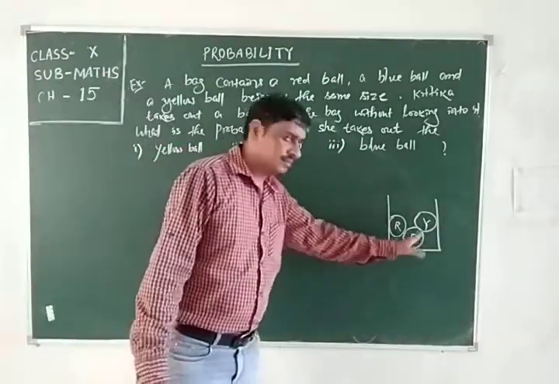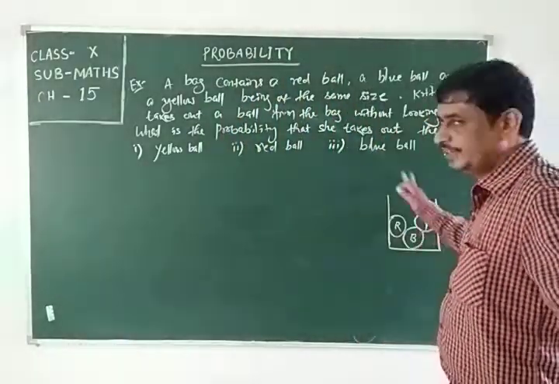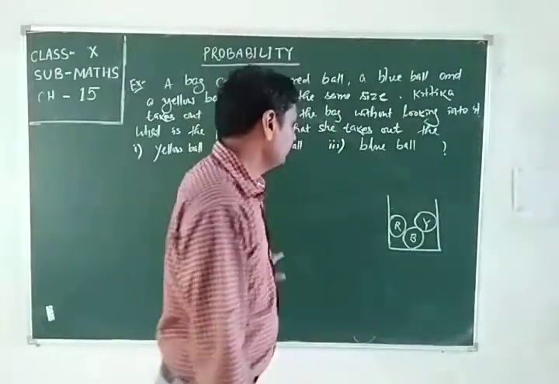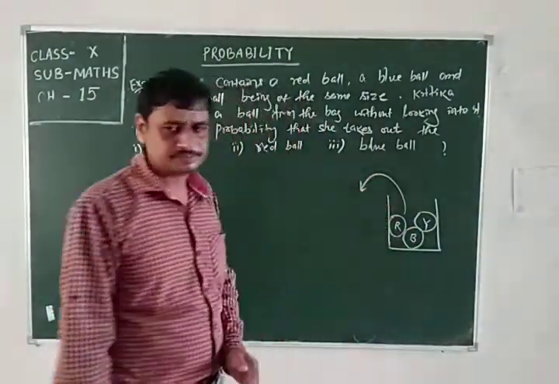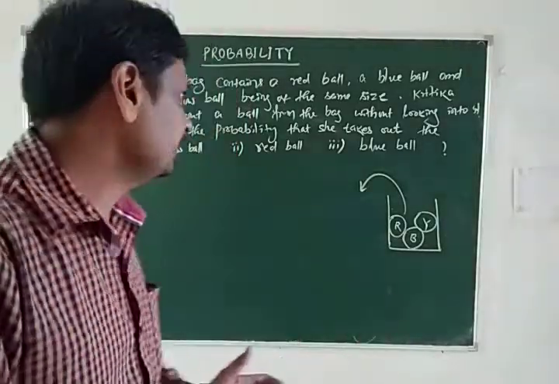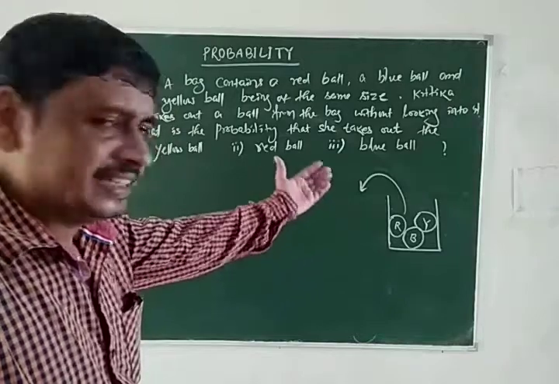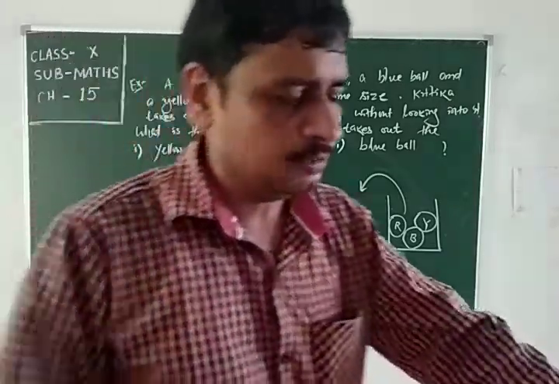They are mixed in this way. And Kritika is taking out one ball from this bag without looking into the bag. We need the probability to get the red ball, the blue ball and the yellow ball.